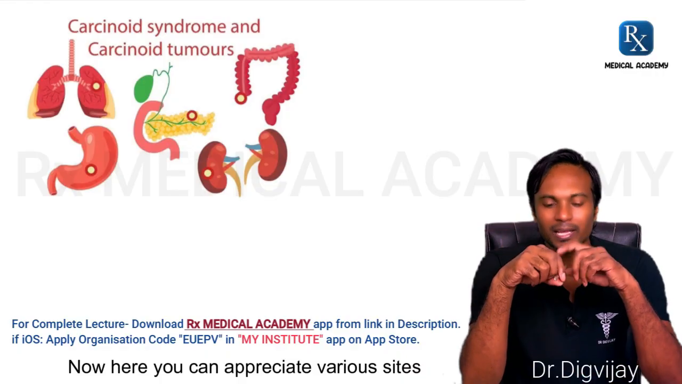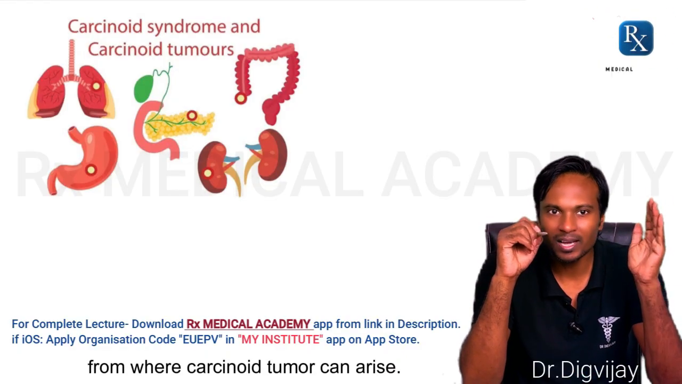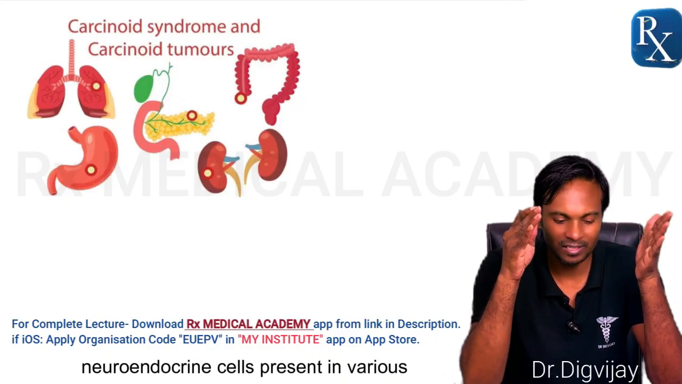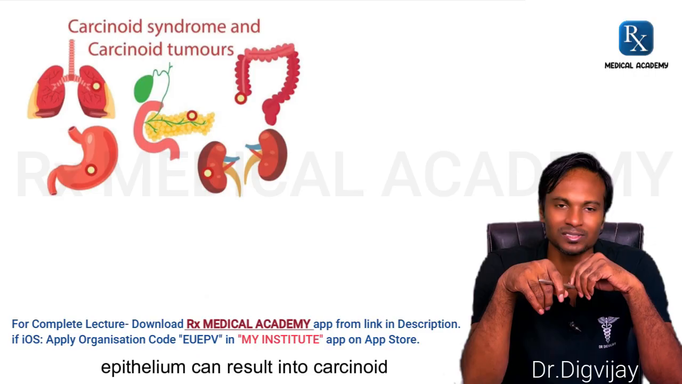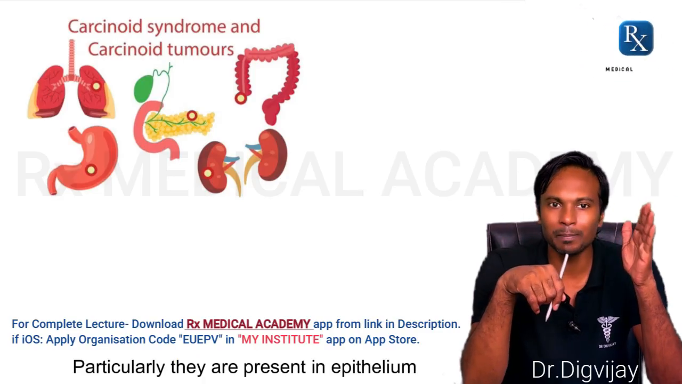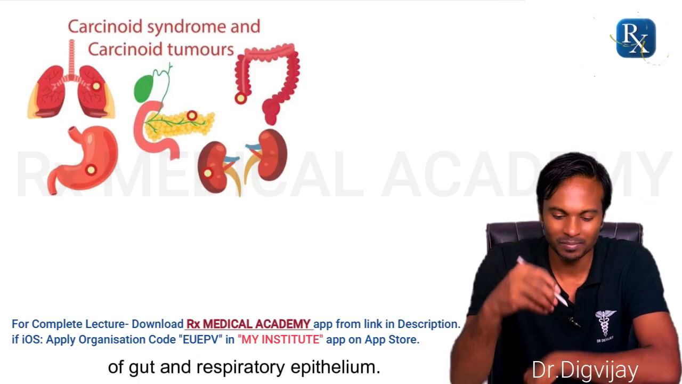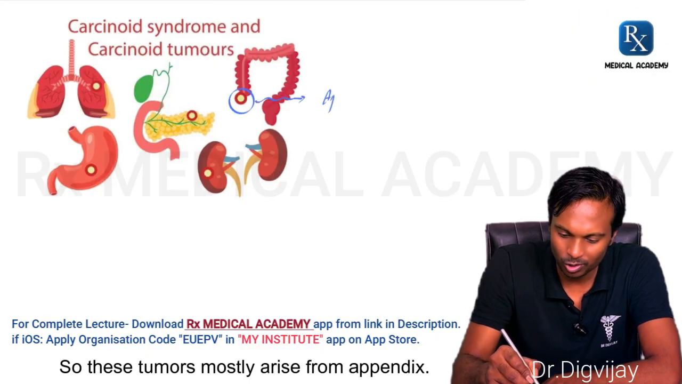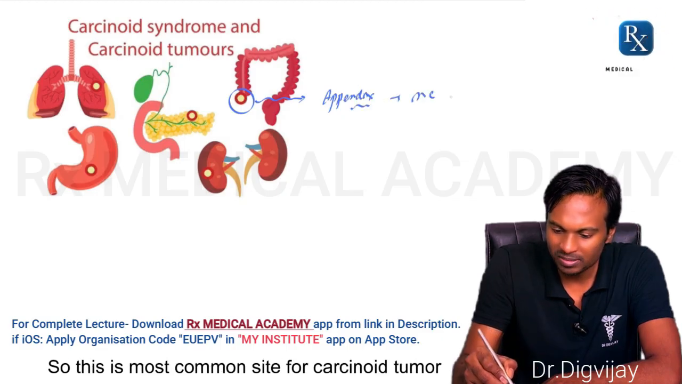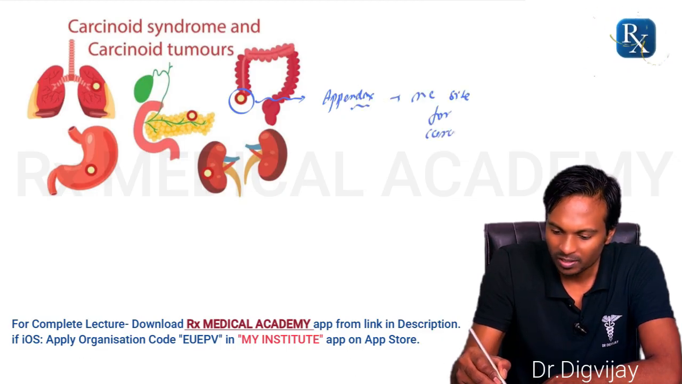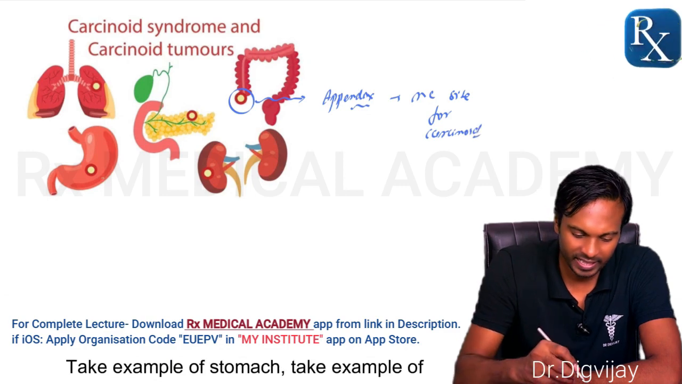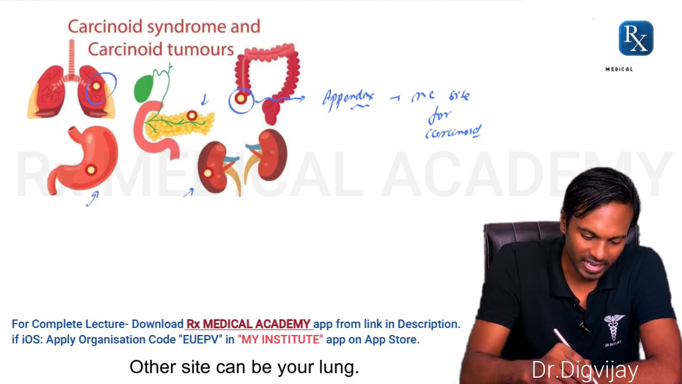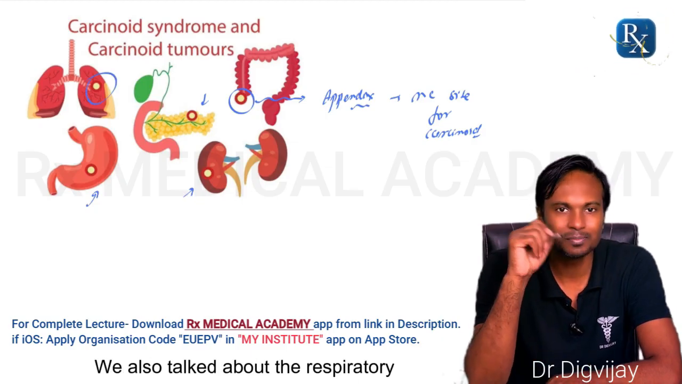Okay. Now here you can appreciate various sites from where carcinoid tumor can arise. Actually, these cells, that is neuroendocrine cells present in various epithelium, can result into carcinoid tumors. Particularly, they are present in epithelium of gut and respiratory epithelium. Here you can appreciate the appendix. So these tumors mostly arise from appendix. So this is the most common site for carcinoid tumor. And you have other sites as well. Take example of stomach, take example of pancreas, take example of kidney. Other site can be your lung. We also talked about the respiratory epithelium.